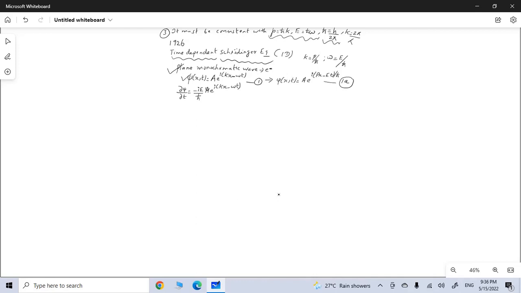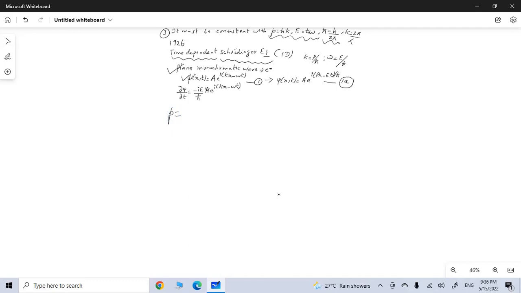Now this equation can be rewritten. How can it be rewritten? We already know the relationship, we have p equals h cross k. So from this we can tell k equals p over h cross. We also know this relation E equals h cross omega. So omega, or the angular frequency, can be expressed as E over h cross.